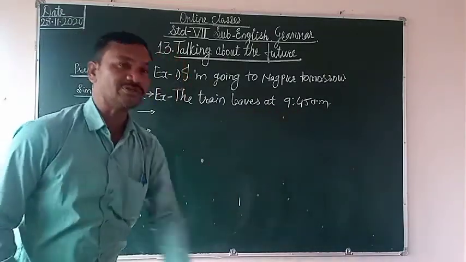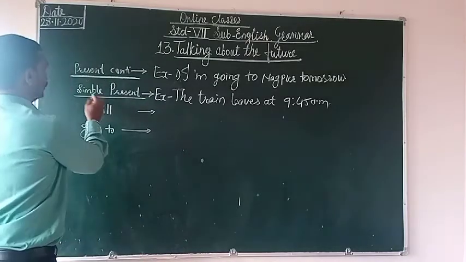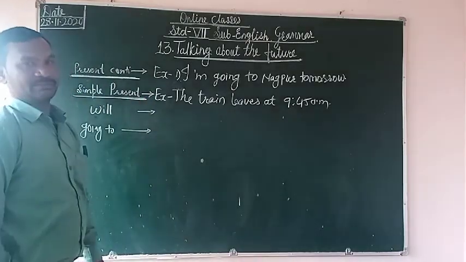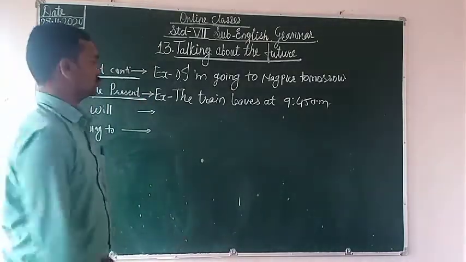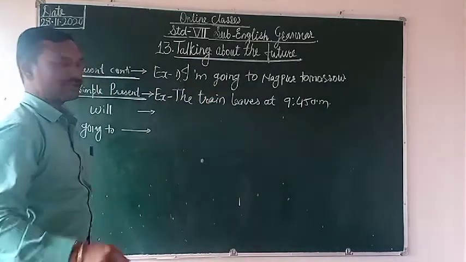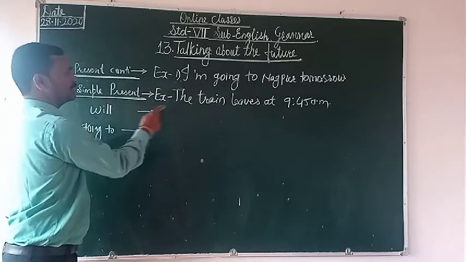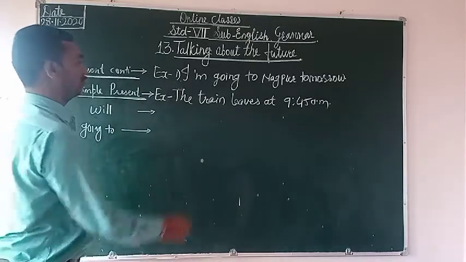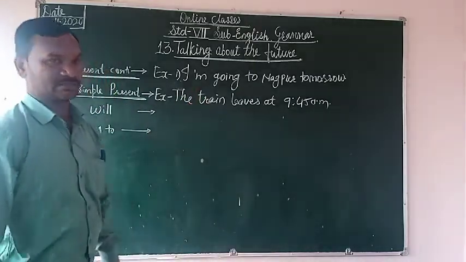So this is the future reference with the simple present tense. Okay. So these are the two: present continuous with the future reference, and simple present also we are using here for the future references.